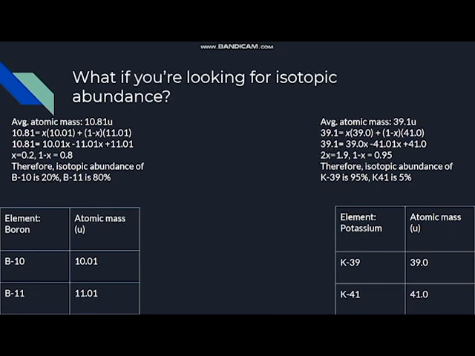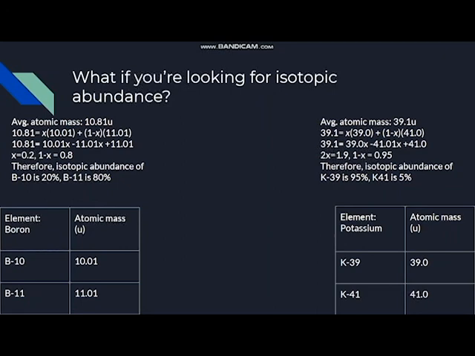You move these two to the left, which gives you x, or 1x, and you move this to the right side, which gives you 0.2. So x is 0.2, 1 minus x is going to be 0.8. This means that the isotopic abundance of boron-10 is going to be 20%, and boron-11 is going to be 80%.